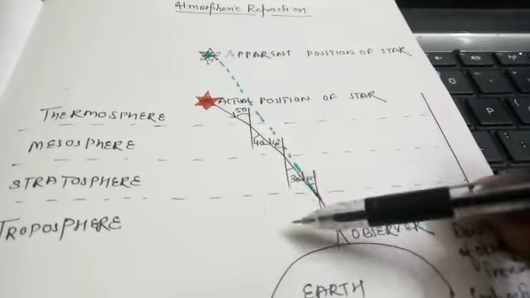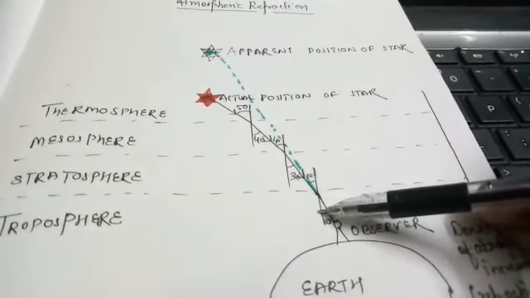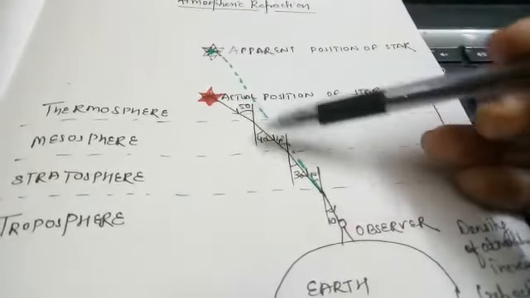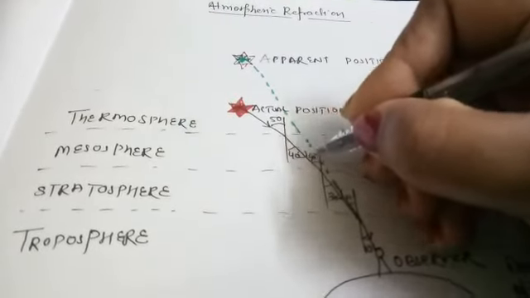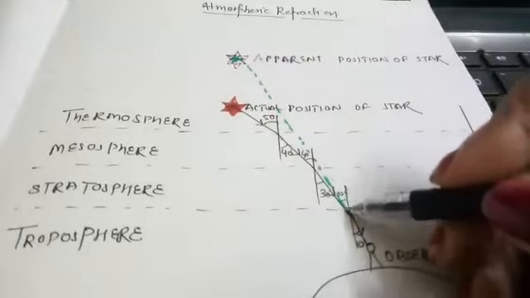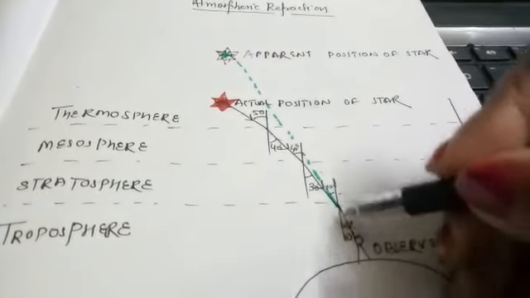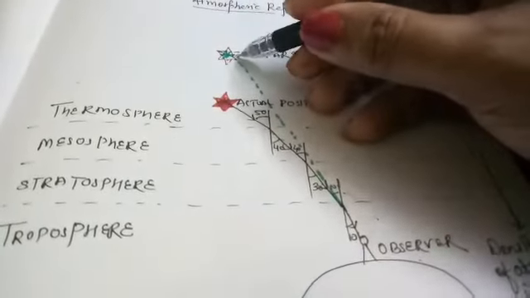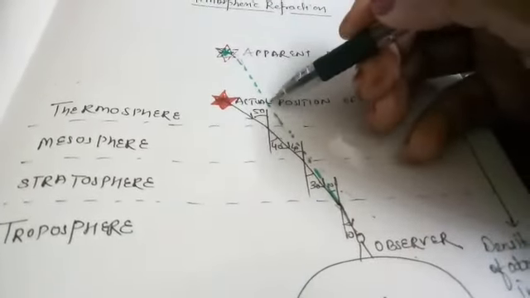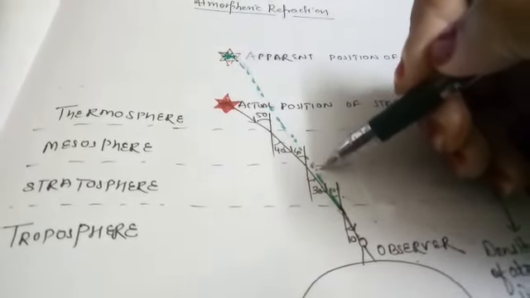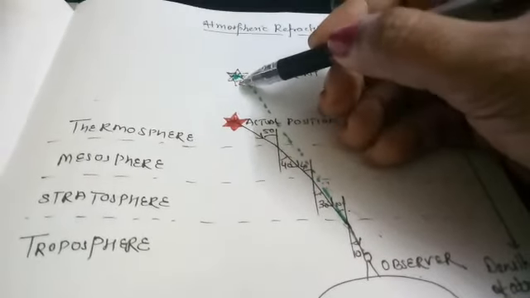And then the starlight moves from stratosphere to troposphere. What happens? Again more close to the normal. So as you're observing, the angle gradually decreases. So here it is not moving straight. You can see it is not moving straight, it is deviated from its original path. But the line of observation of this observer is straight. Okay, straight. So here the first line is the same, but in the second layer, third layer, fourth layer, it is not matching with the ray. Clear? So now the apparent position of a star is just above the actual position.